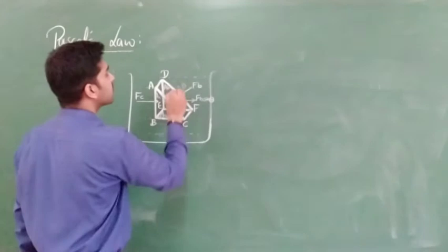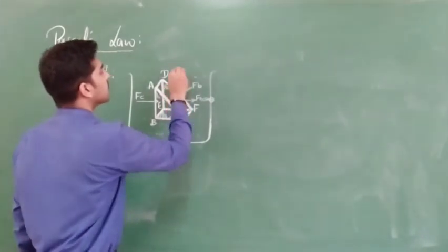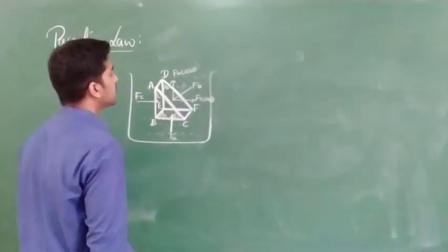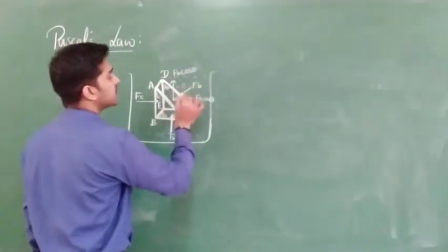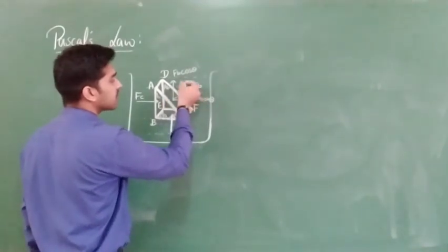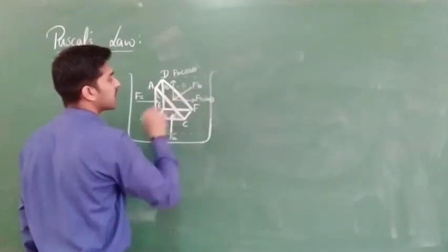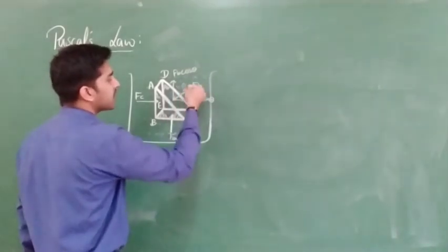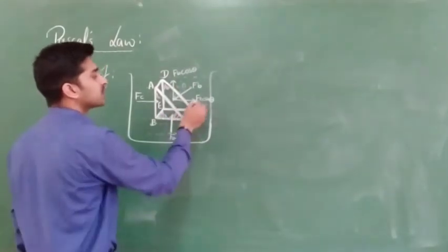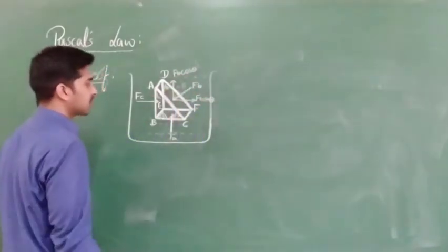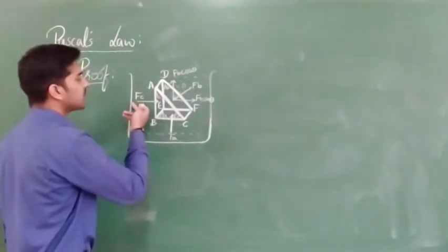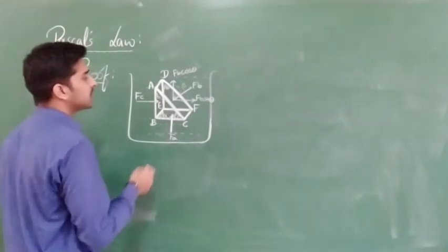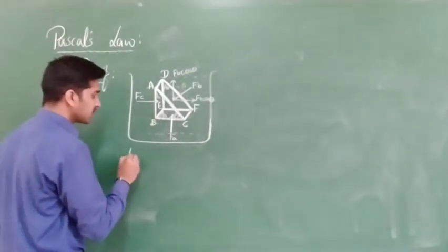And here you will get FB cos theta, clear? Next, we are dividing this vector, because this force is in this direction, and we are dividing it in this manner. For the time being I am taking both the magnitudes as the same, that's why FB sin theta and FB cos theta, clear? So now check, FC and FB sin theta are in the same direction, that's why we are equating these two.